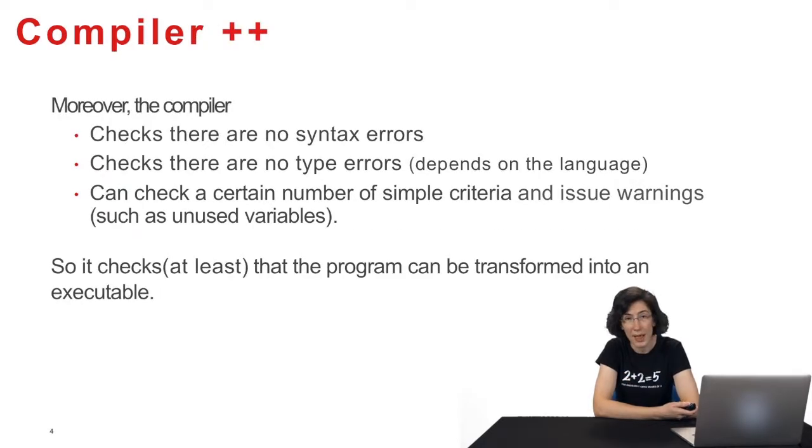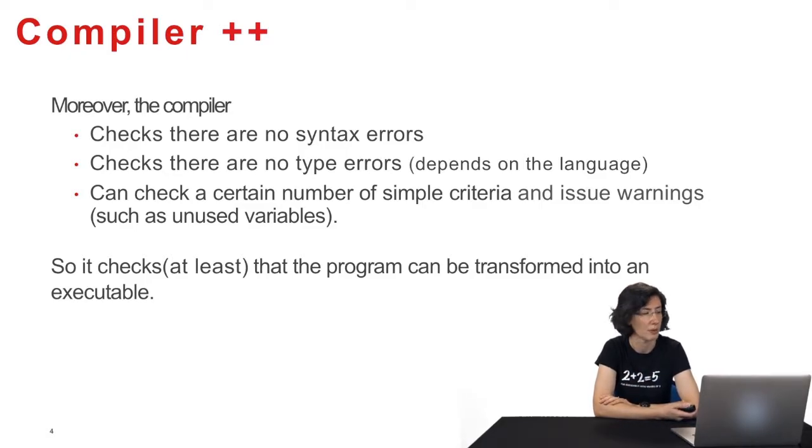What more does the compiler do? It actually verifies a number of things. That's a first automatic checking to make sure your program is okay, so it verifies there are no syntax errors, that you did place the semicolons right, that the brackets are closed, that kind of things. And depending on the language, it is going to verify that there are no type errors, that you did not add a list and an integer, that kind of errors, which are easy to find for a compiler.